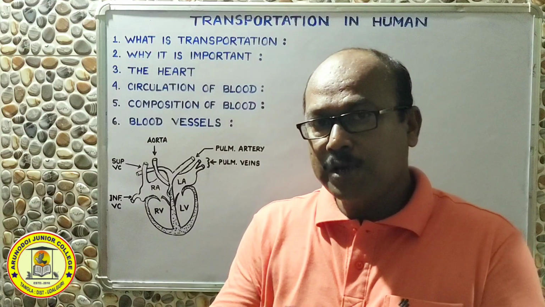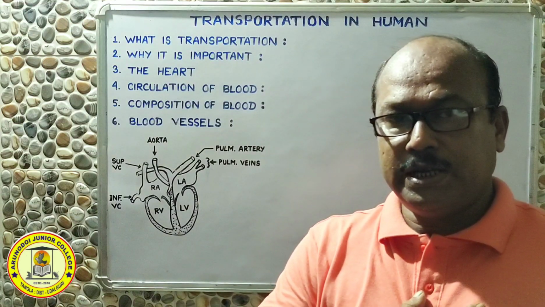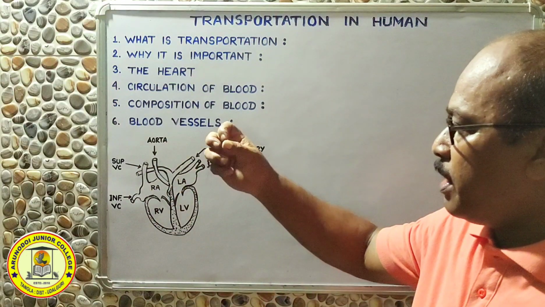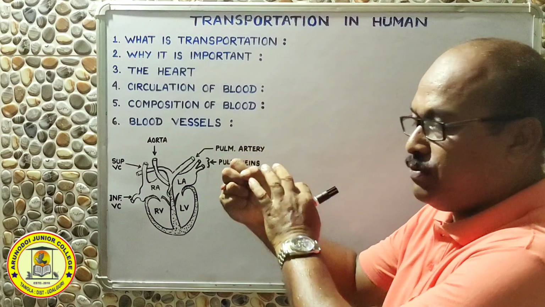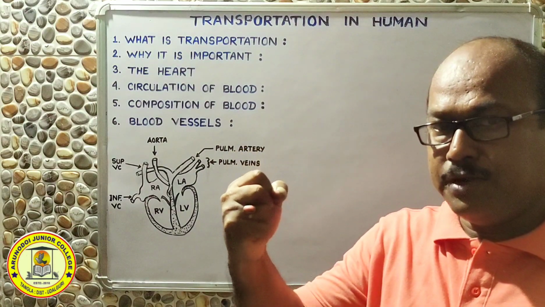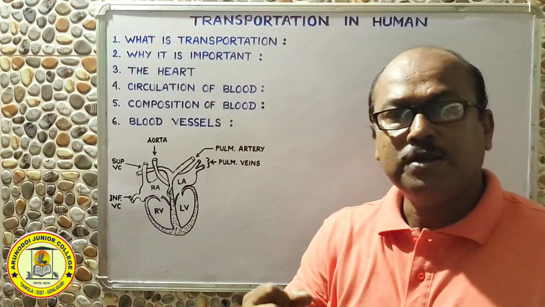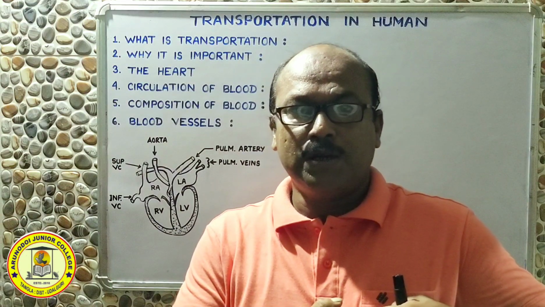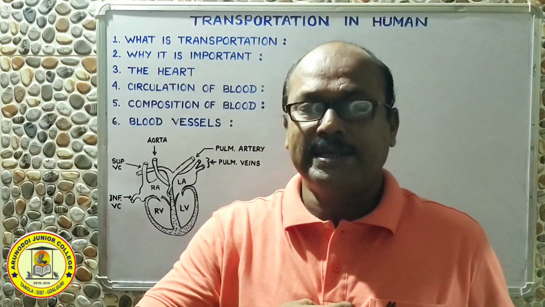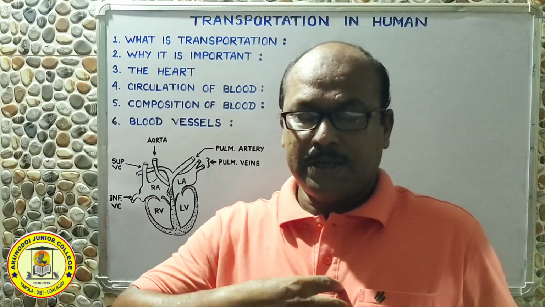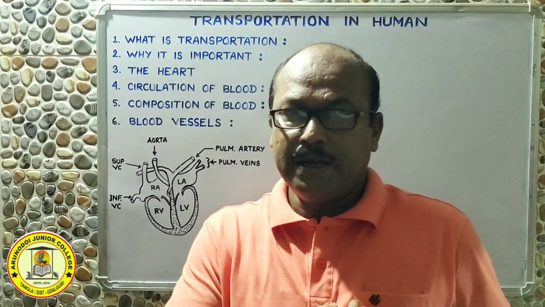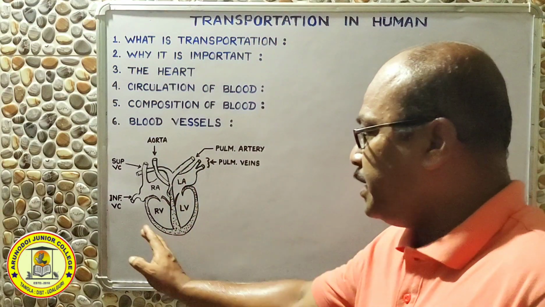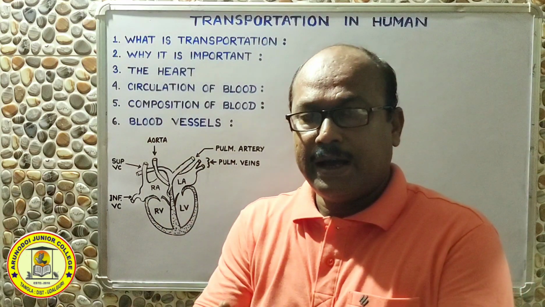Now what is the location of the heart? The heart is located in the chest cavity. It is about the size of our fist. If you just make your own hand fist, then your heart will be the size of your own fist. So this heart is slightly tilted towards our left side. The heart is not exactly in the middle of our chest, but it is placed a bit towards the left side. It is tilted.